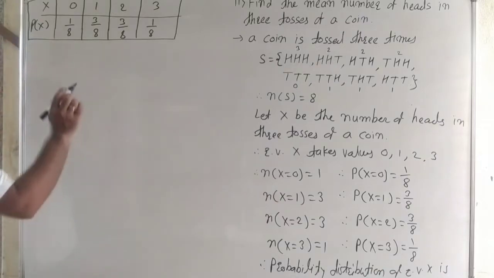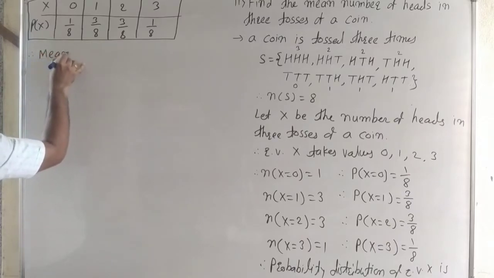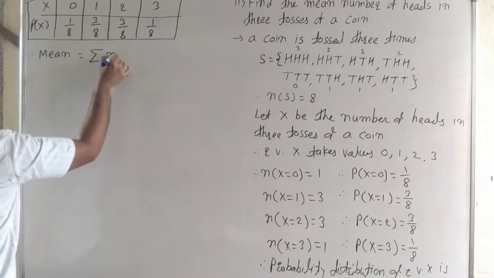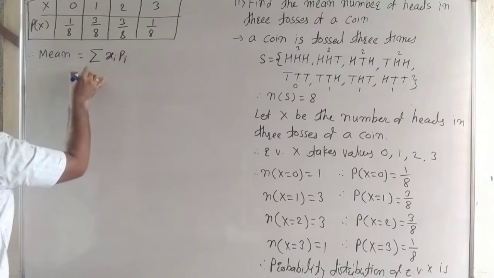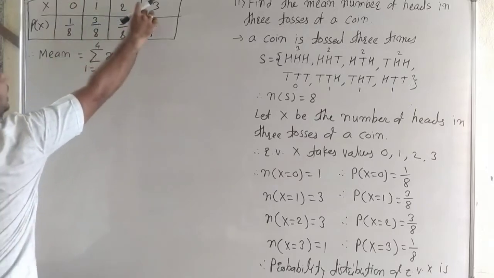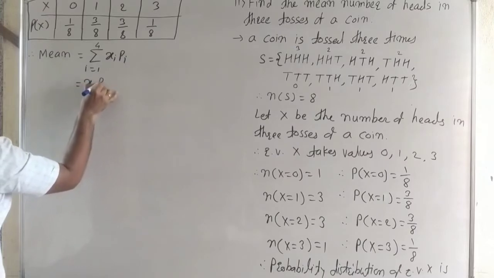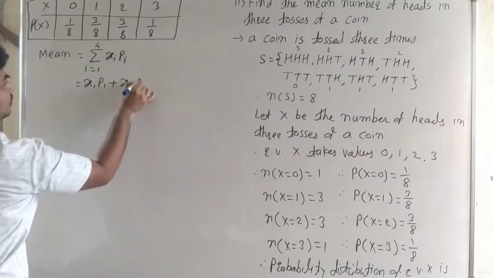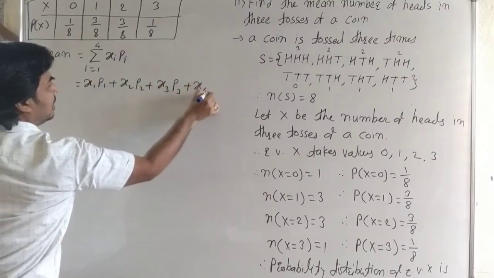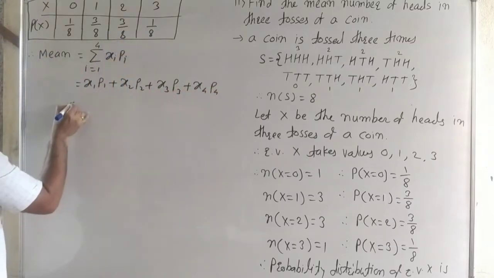Now we find the mean. Mean is equal to the sum of all xi into pi, where i is equal to 1 to 4. Here the values of the random variable are 1, 2, 3 and 4. Then we directly write x1 into p1 plus x2 into p2 plus x3 into p3 plus x4 into p4. Here it is not necessary to write this. Write the formula and write directly the numbers.